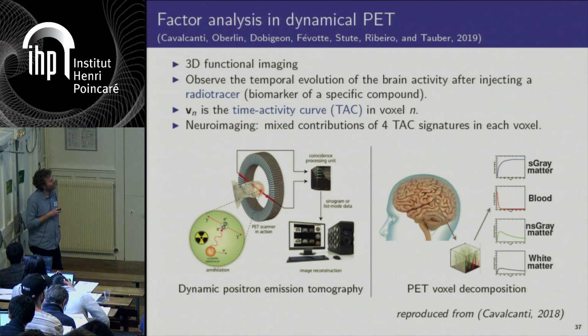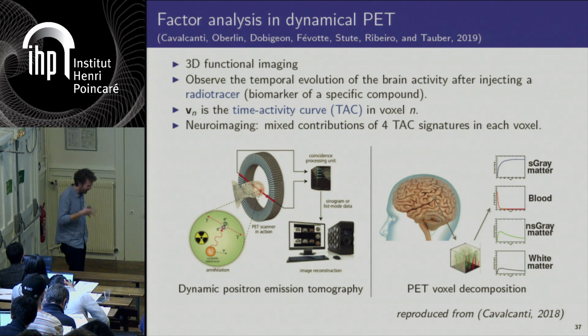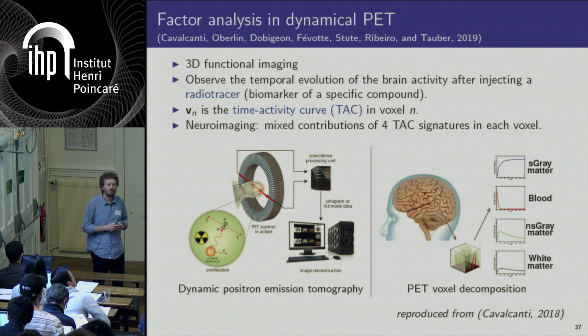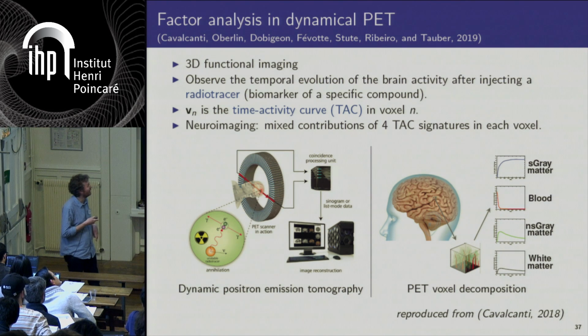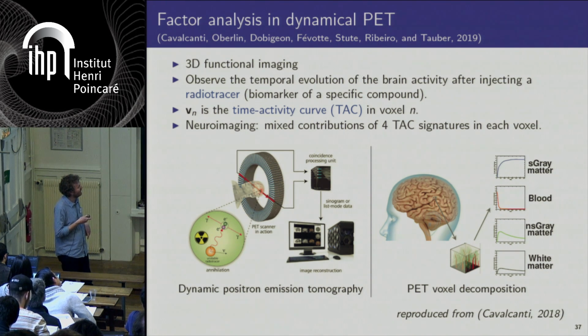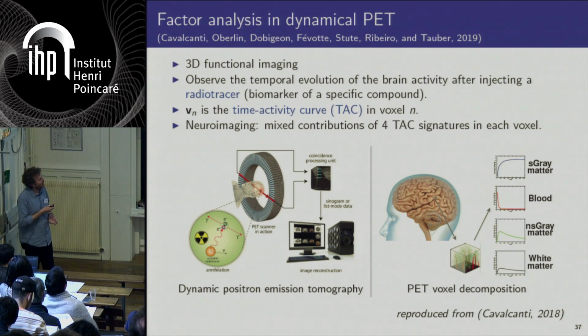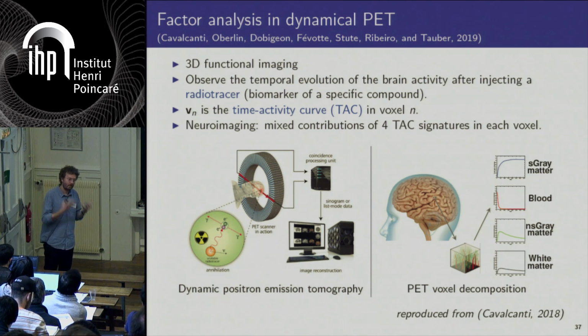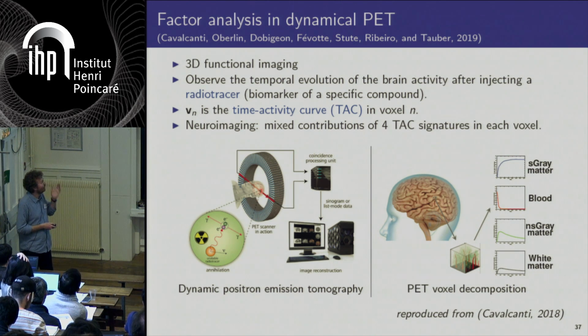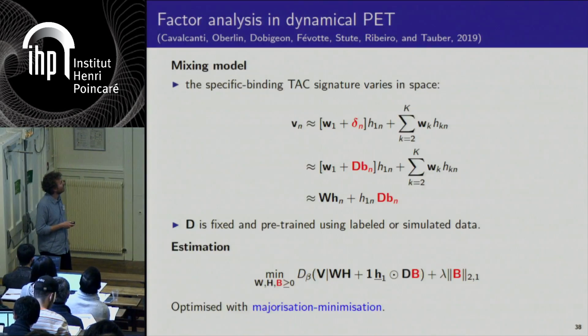So a component which corresponds to the gray matter which is going to react to the tracer that has been injected. So this is a specific gray matter, S is specific, and non-specific gray matter. So these are the voxels in the gray matter that are not reacting to this tracer. Okay, so what you're really interested in is to identify where these voxels which react to the tracer are active. So this is called a specific binding signature.